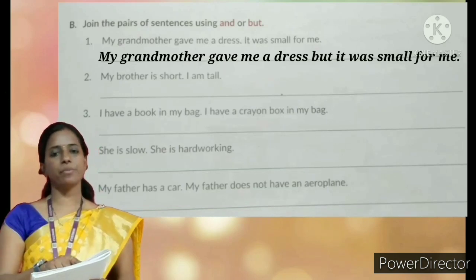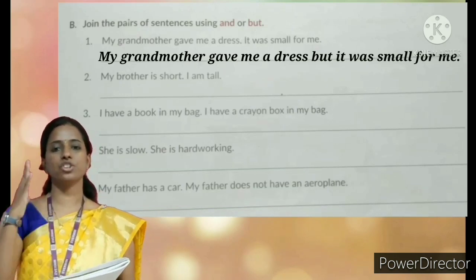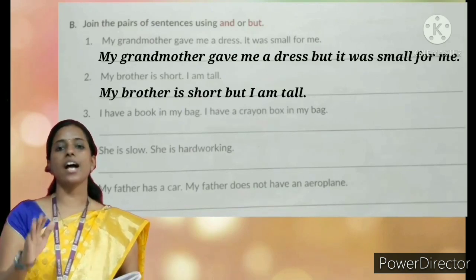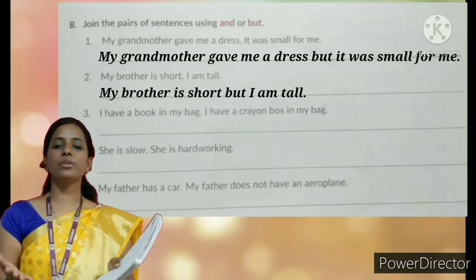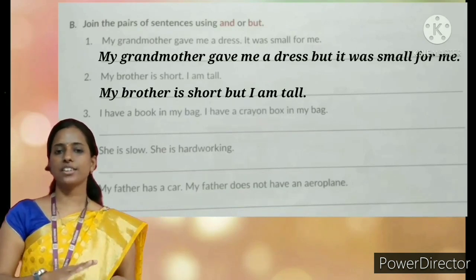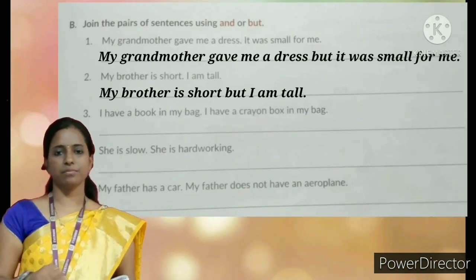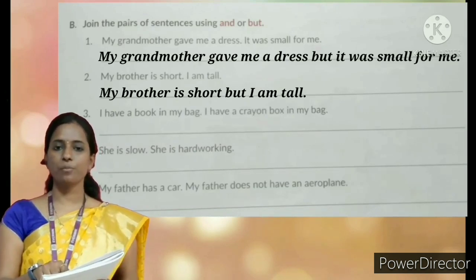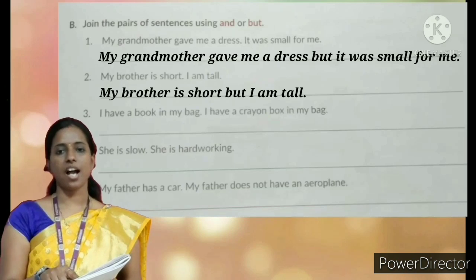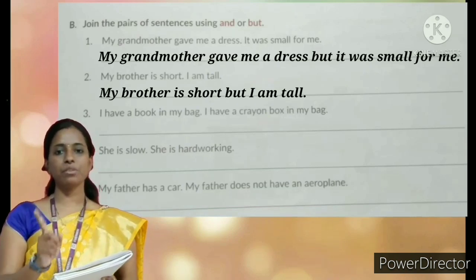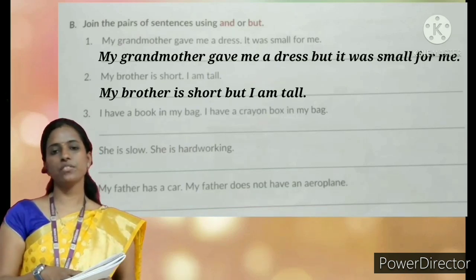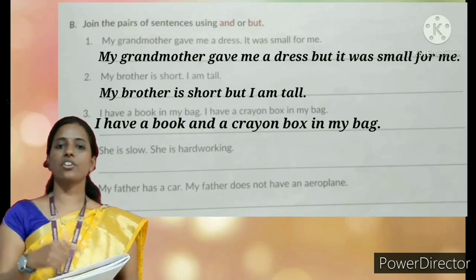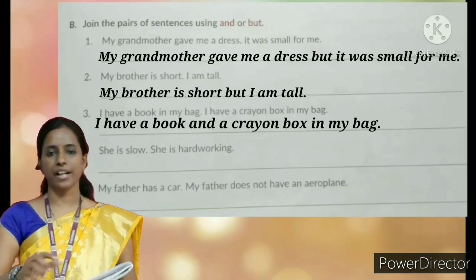Next. My brother is short. I am tall. My brother is short, but I am tall. There are opposite actions. Short, tall. So we will use but. Next. I have a book in my bag. I have a crayon box in my bag. Same things are there in the bag. So we will write and. I have a book and a crayon box in my bag.